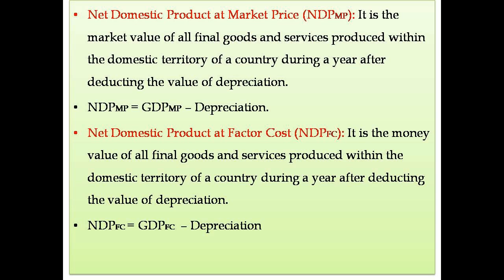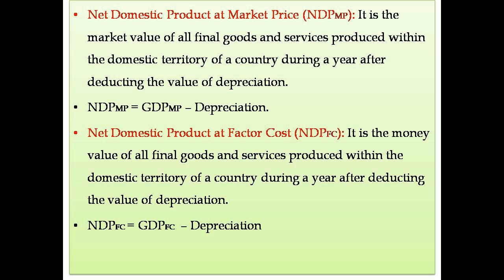Next aggregate is net domestic product at market price. I told you the difference between gross domestic product and net domestic product. The value of depreciation has to be subtracted. So we can define net domestic product at market price as the market value of all final goods and services produced within the domestic territory of a country during a year after deducting the value of depreciation.